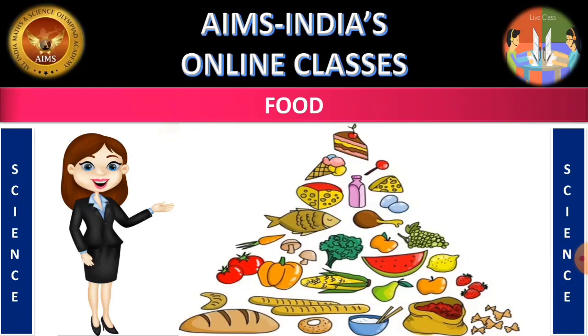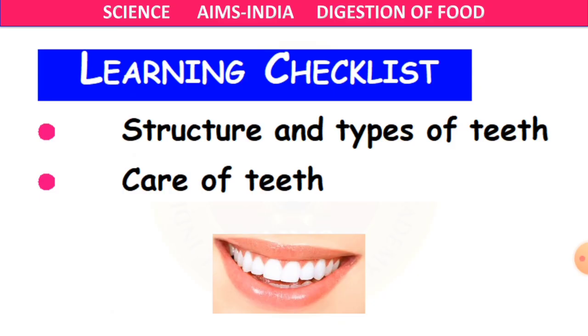Children, from science subject today we are going to continue our chapter food. Okay, today we are not going to discuss about food. We are going to discuss about something which is connected to food. Until now we have learnt about what we eat and how we cook and all that. Now, another important thing which is connected with food. What is it? Yes, it is about the teeth.